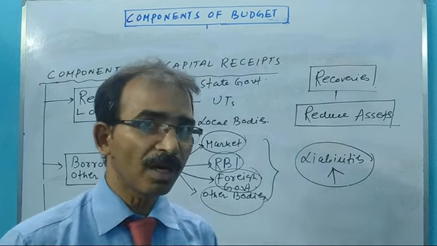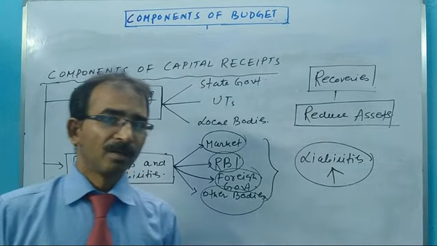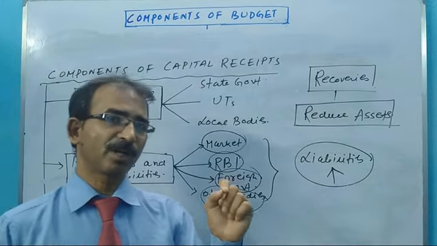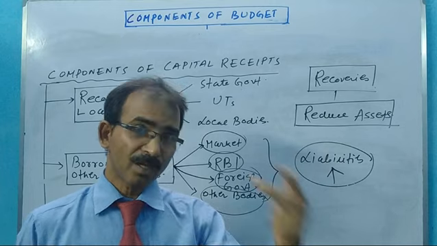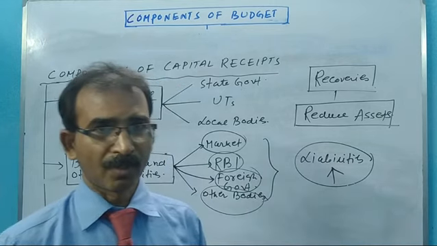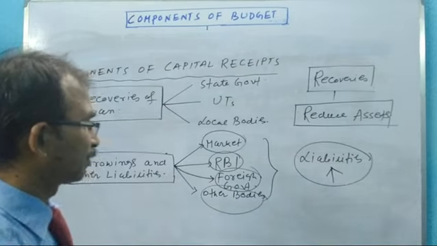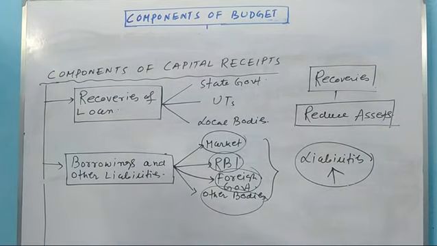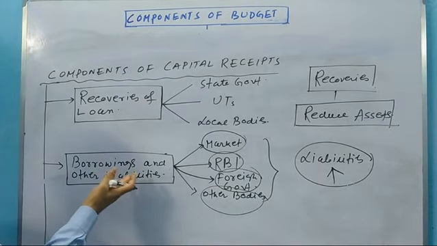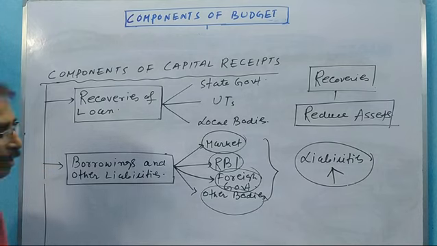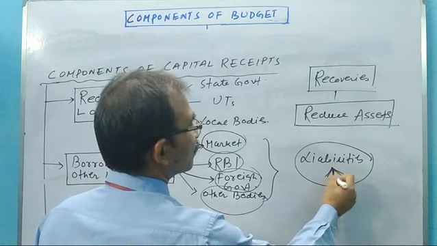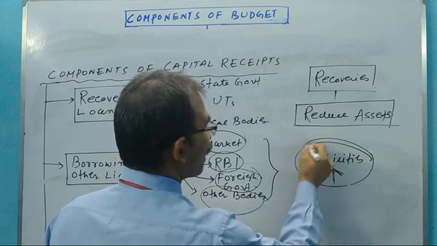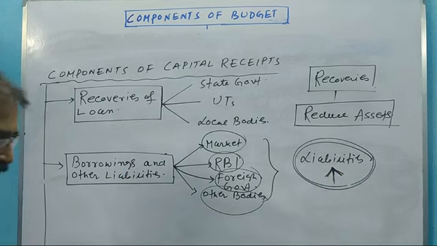Why? Because I have taken loan today, but after a certain specific period of time I have to repay the loan along with the interest. So that is why this is a liability. So when the central government takes loan, liabilities increase. You have to focus on this point. Clear?